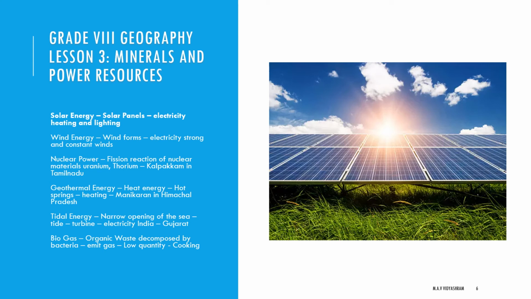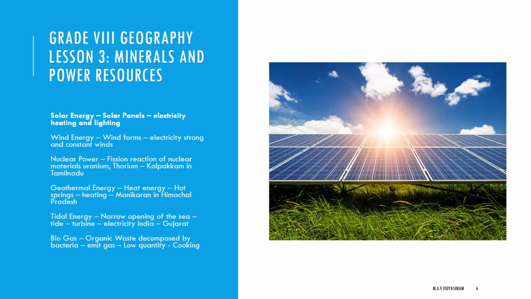Next one, wind energy. In the last lesson itself we learned about wind energy and the wind farm. Wind energy is obtained where strong wind blows near the seashore and coastal side. In modern times, the high speed wind rotates the windmill, which is connected to a generator to produce electricity. Wind farms or windmills are located in coastal regions and in mountain passes where strong and steady wind blows.